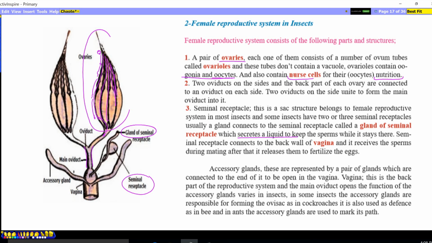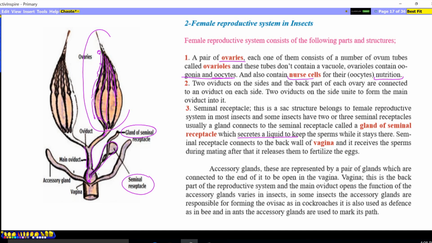The seminal receptacle is connected to the back wall of the vagina, and it receives the sperms during mating. After that, it releases them to the eggs. So after they are stored in the seminal receptacle, the eggs become mature. One egg, one sperm, and fertilization happens.